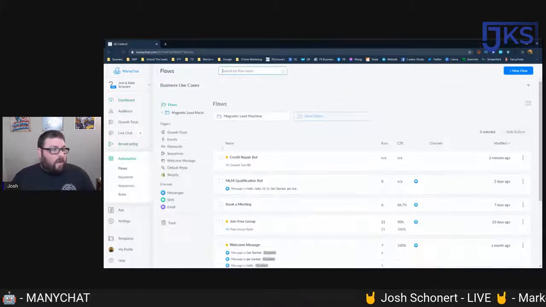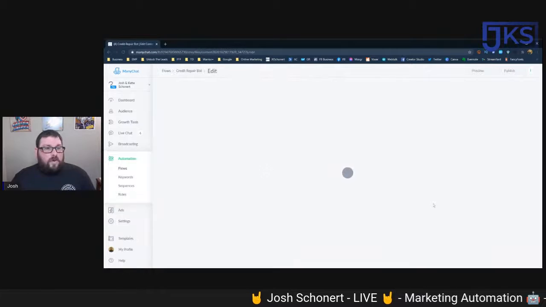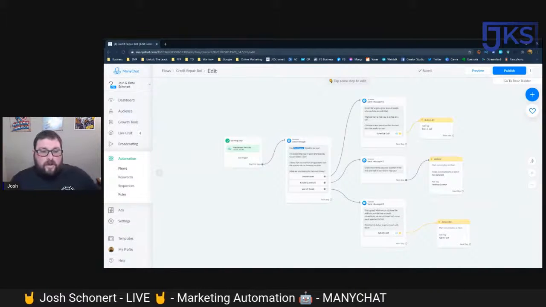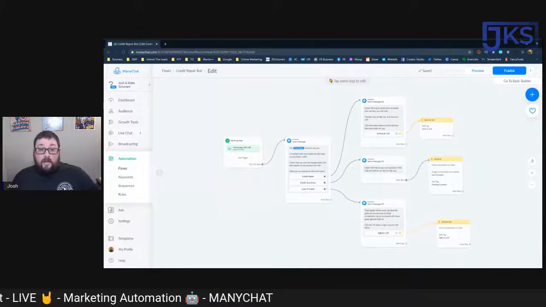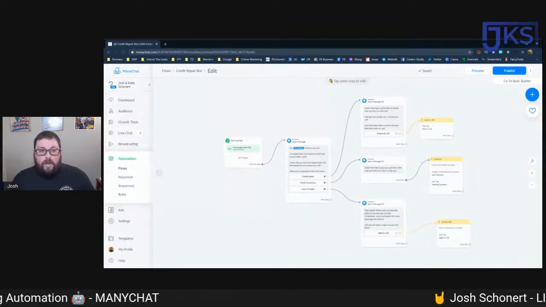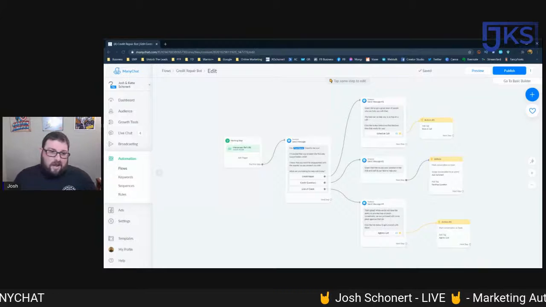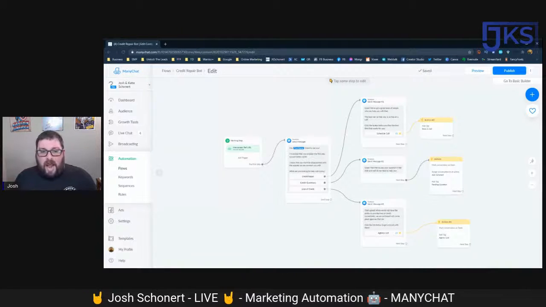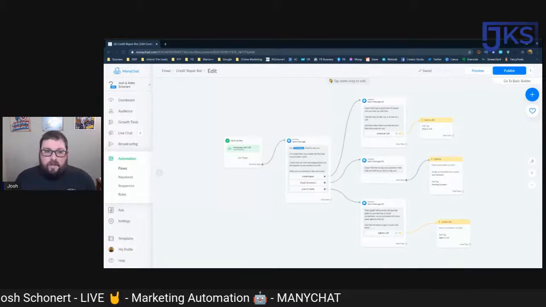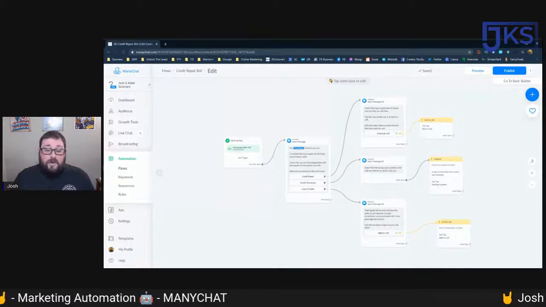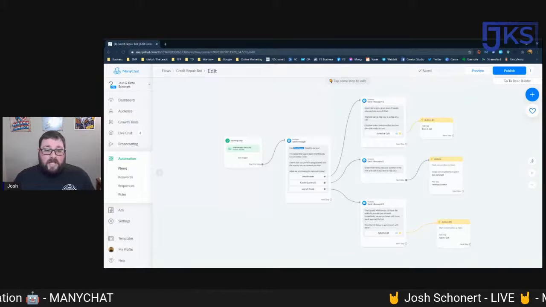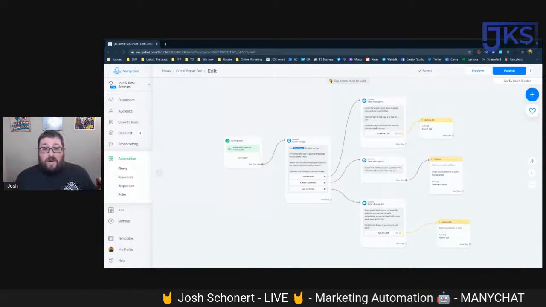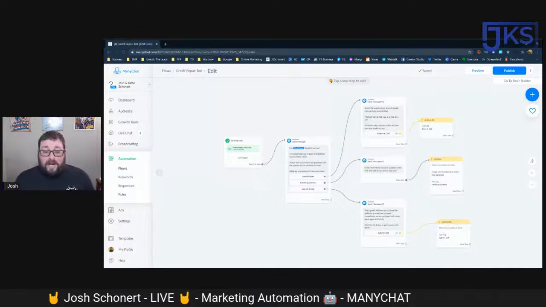That's exactly what we are looking at doing with the automation that we have in place to be able to help people. This is something that we help with, right? I help build chatbots for people. I'm not an affiliate of ManyChat. I'm not an admin there. I'm not a marketing person from ManyChat. I know someone who is, and if you want to get deeper into ManyChat, I'd be more than happy to get you connected. That dude knows everything there is to know, in my opinion, about ManyChat.